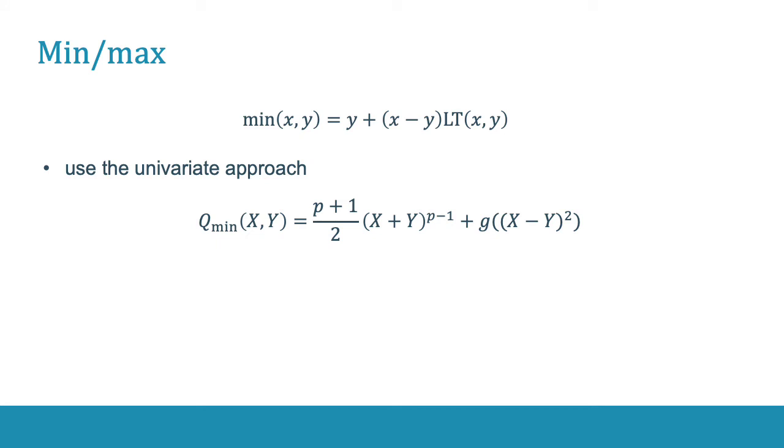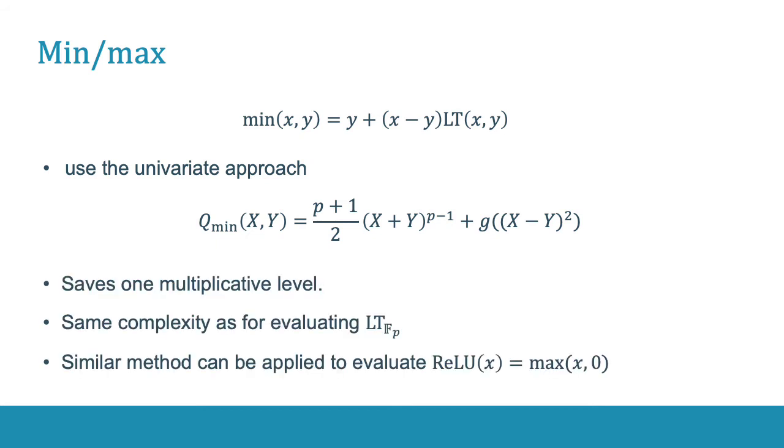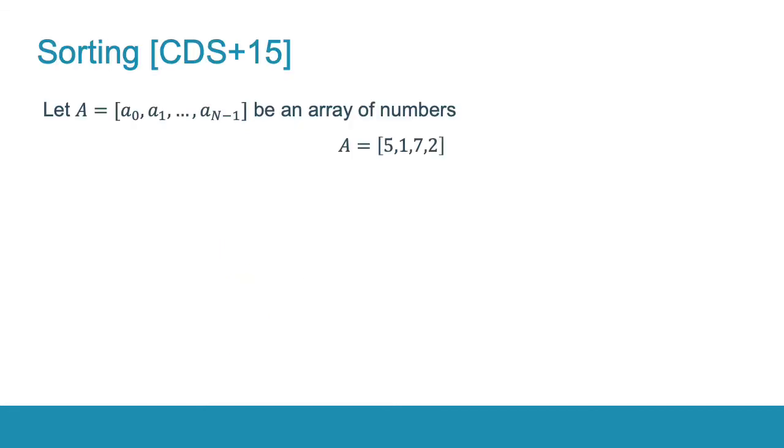If we use the univariate method, then the minimum function will look like this. This saves one multiplicative level, as the complexity and the depth of the minimum function is the same as of the less than function. Plus, we can compute the ReLU function, which is very popular in machine learning.